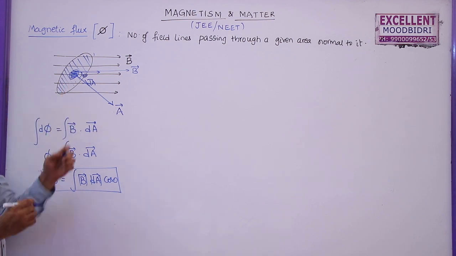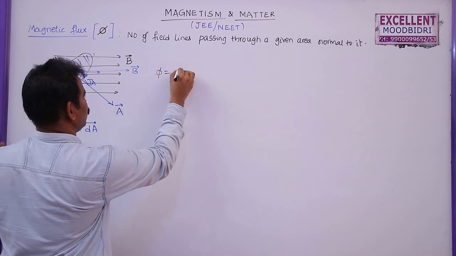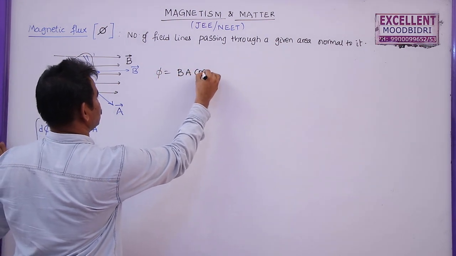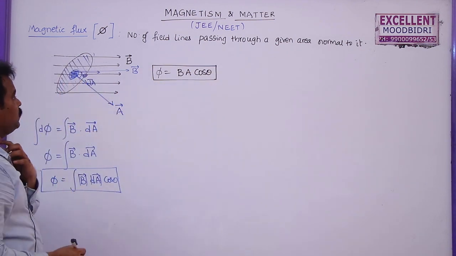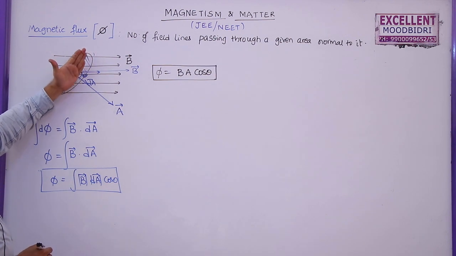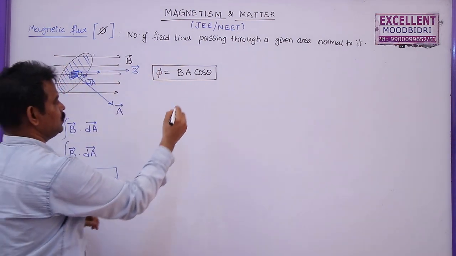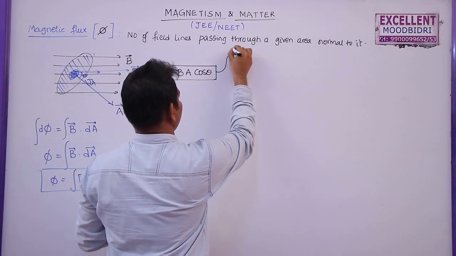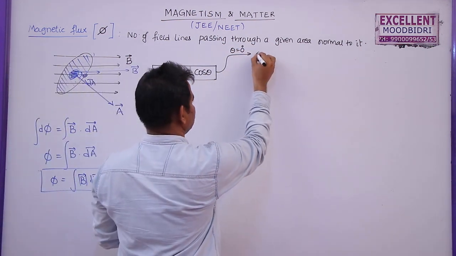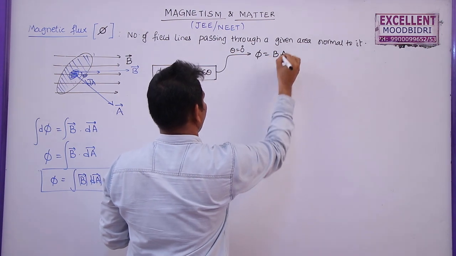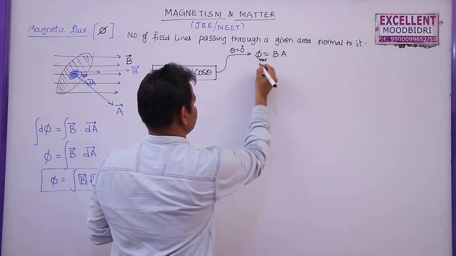Depending on this theta, now we got phi equals BA cos theta. This is the expression to find out the magnetic flux through a given area. Suppose theta is 0, that means this surface is perpendicular to these lines. Then this is B bar, this is A bar, so theta is equal to 0. What is the magnetic flux through this surface? It is given by BA only, because cos 0 is equal to 1. So this is also the maximum flux that is passing through this one.